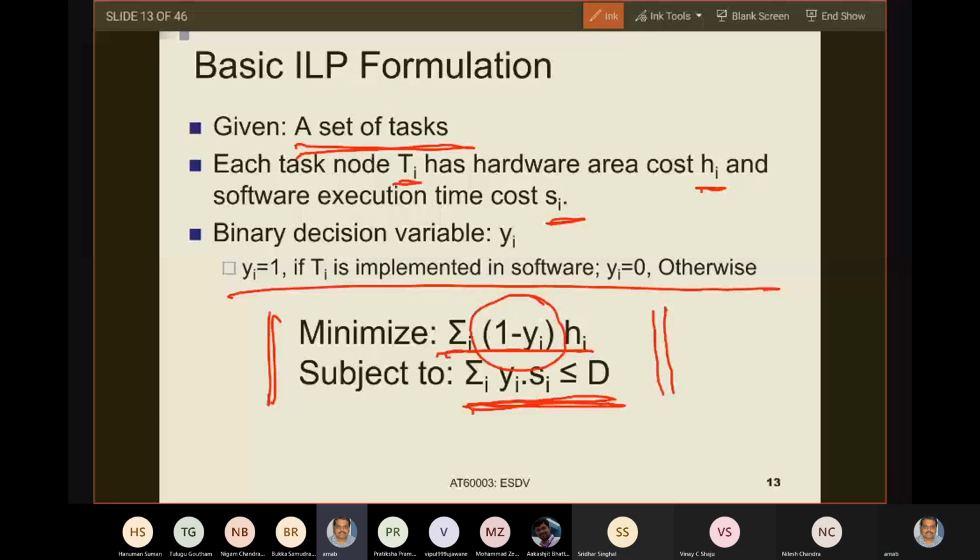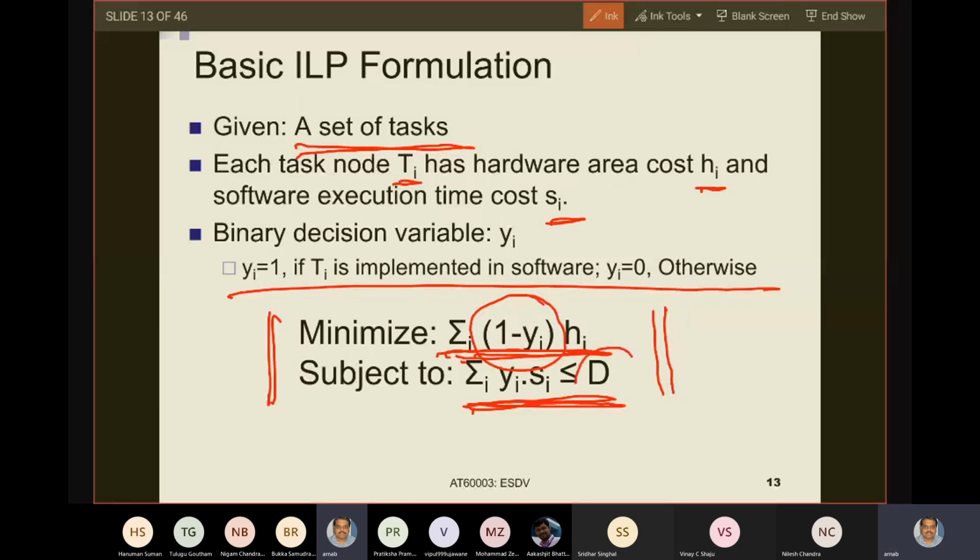Now, in that particular solution, how will you estimate the hardware cost? By this summation of (1 minus yi) dot hi. And how will you determine the software cost of that solution? Summation yi dot si. Now, what do you want in this problem? You want to minimize summation (1 minus yi) dot hi, subject to the constraint that the total software execution cost should not be more than capital D.